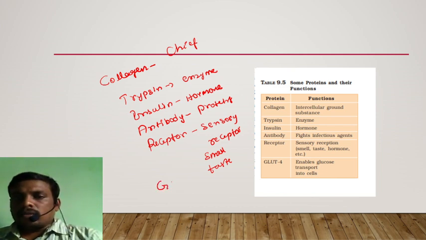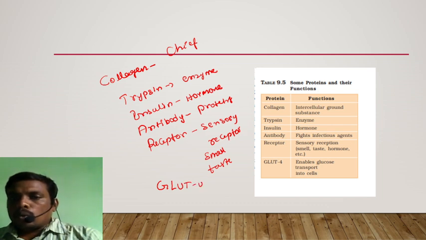Let us take GLUT. GLUT4 enables glucose transport into the cell, which is a kind of protein. It enables the cell to allow glucose into the cell.